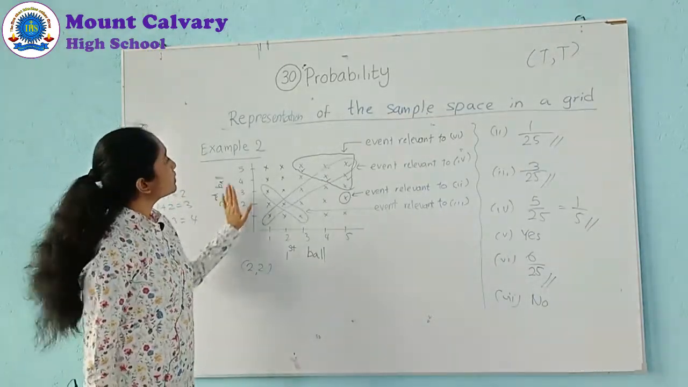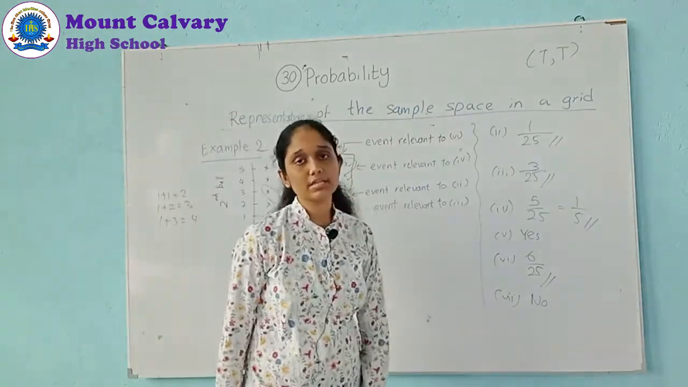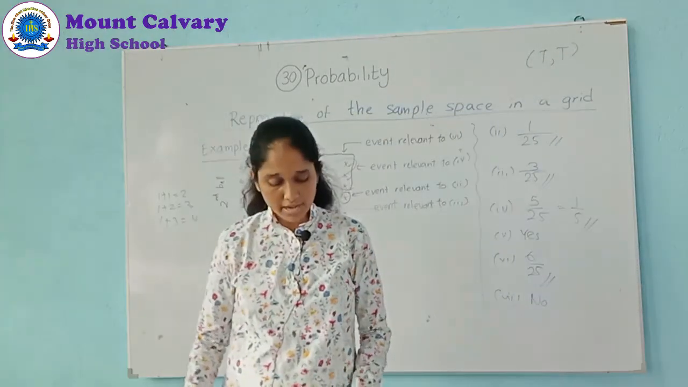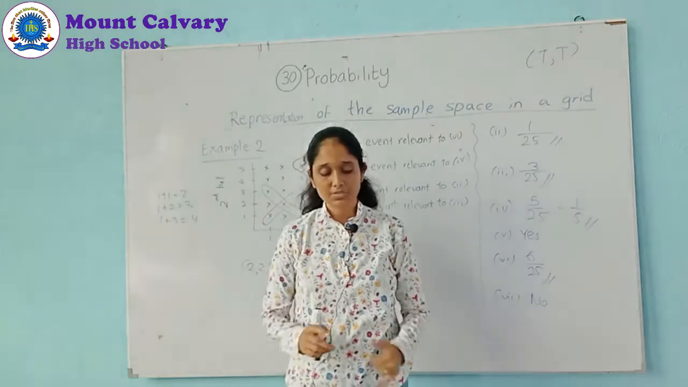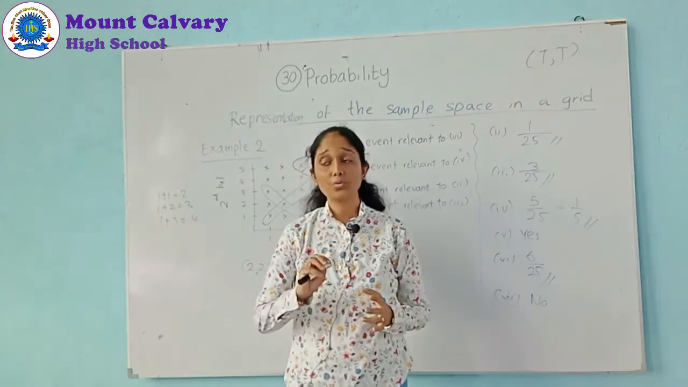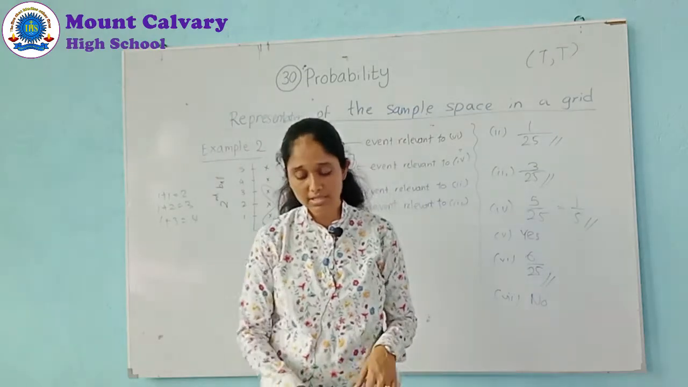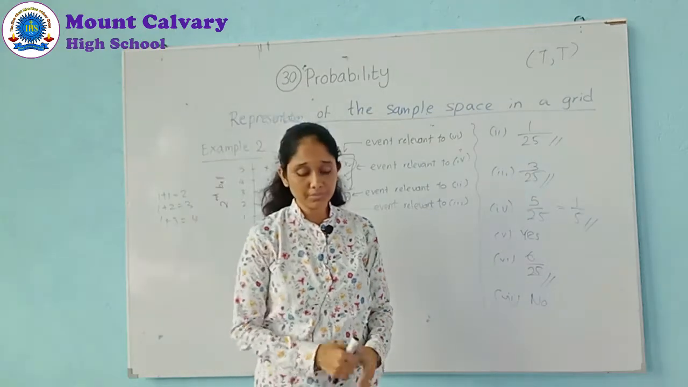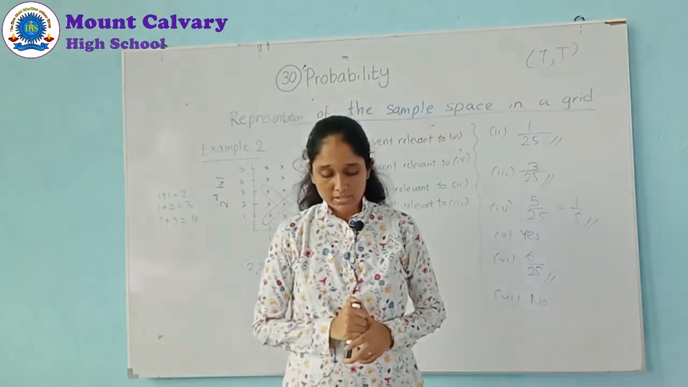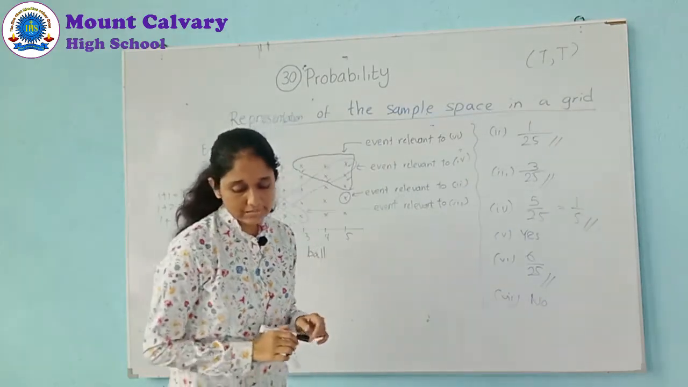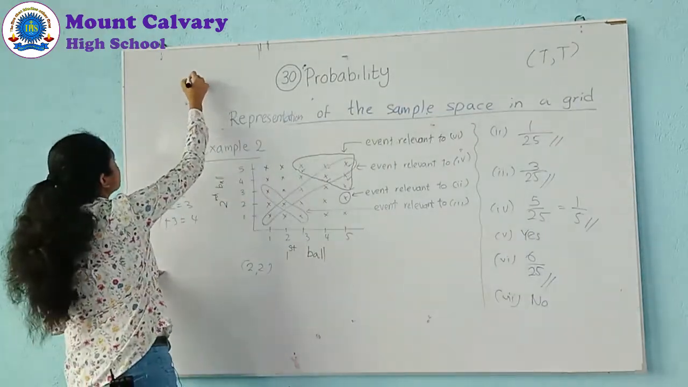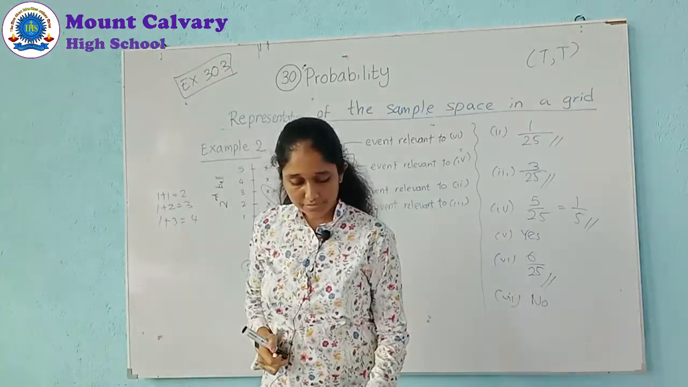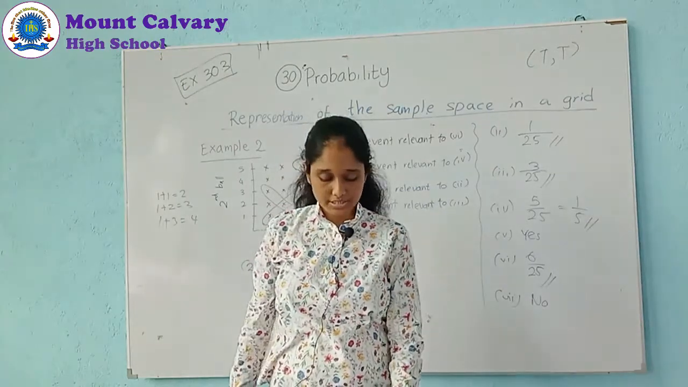So these are the two examples of representing this sample space according to the given situation in a grid. This is actually a very important one. First we identified what this grid is and how to find the probability, how to name it as ordered pairs. Thereafter, example 1 and example 2. Example 1 is somewhat easy, example 2 is somewhat advanced. Thereafter you can do exercise 30.3, there are 5 questions.